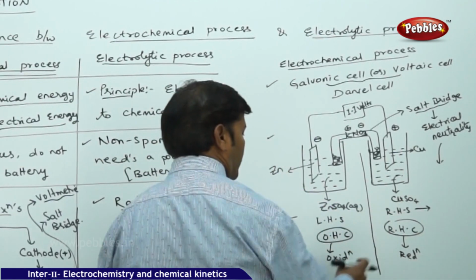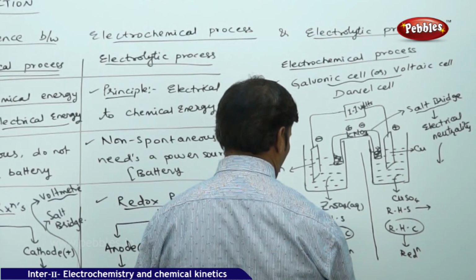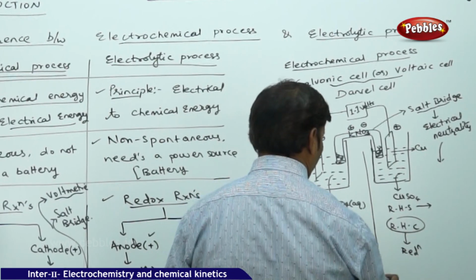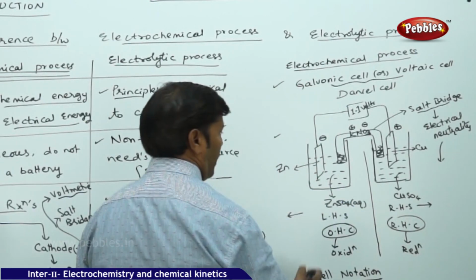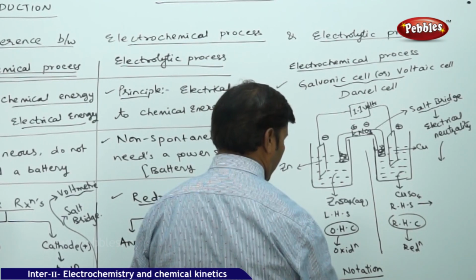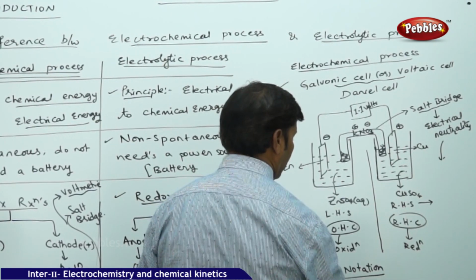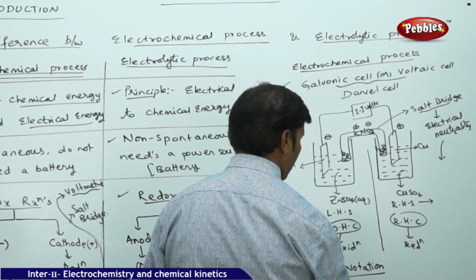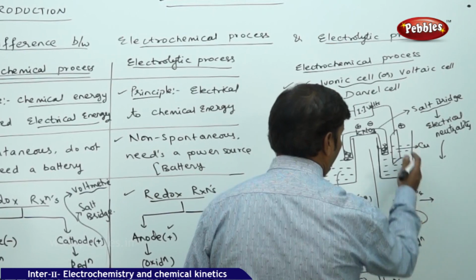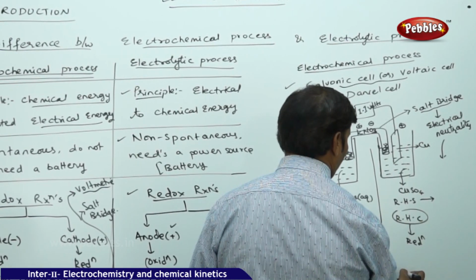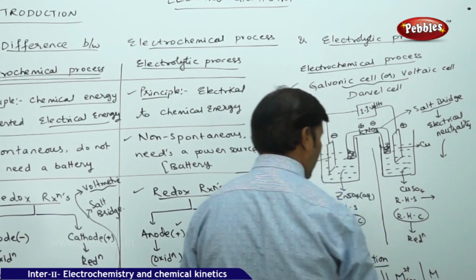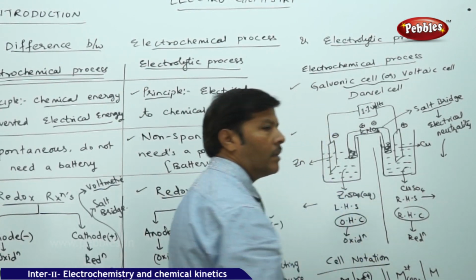which is given by a double vertical line. If I want to write the cell notation for the electrochemical cell, I can take it like this. The metal is getting oxidized, M2 plus ion, aqueous, double vertical line, and again the metal is getting reduced, so M2 plus aqueous, vertical line, metal. The double vertical line represents the salt bridge.